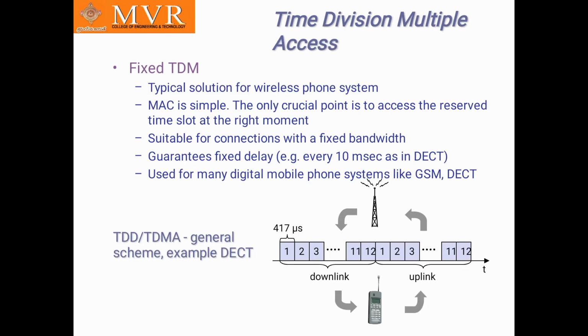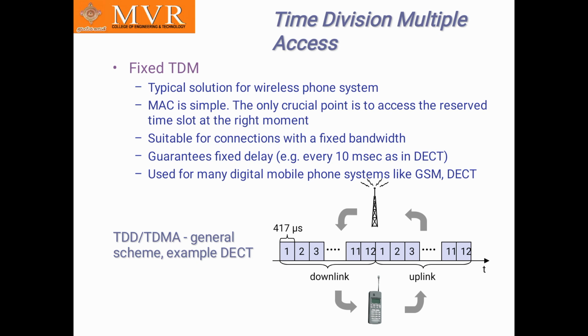In this fixed TDMA, see here, it is the typical solution for wireless phone systems, and MAC is simple. The only crucial point is to access the receive time slot at the right moment. It is suitable for connections with a fixed bandwidth, guarantees fixed delay, for example every 10 milliseconds as in DECT, and is used in many digital mobile phone systems like GSM and DECT.